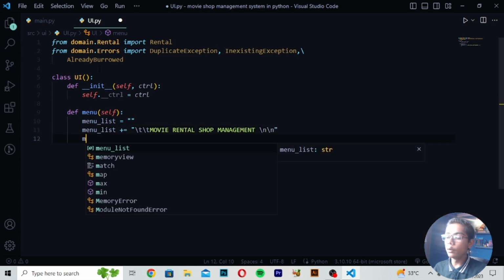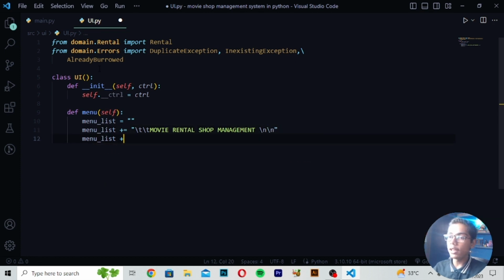Then you have to now just move down and write here menu list plus is equals to, then I will be now just writing backslash t here. Then you have to write again and write this time menu backslash n here. Then you have to just move down, right here menu list and write here plus is equals to, right here backslash t, and then I will be writing to get all. Then I will be writing here rentals.